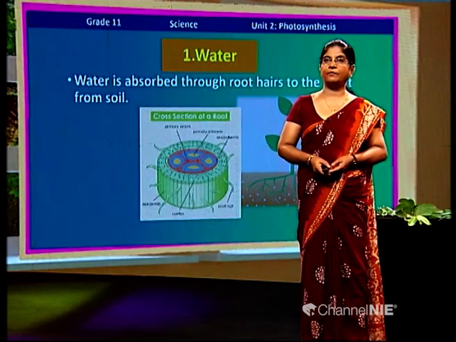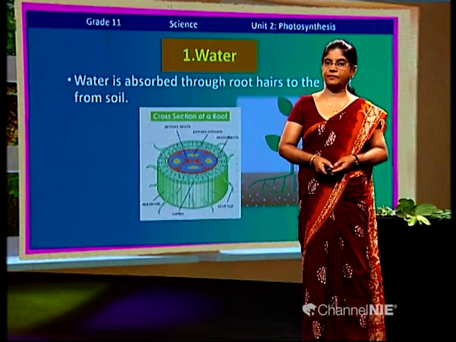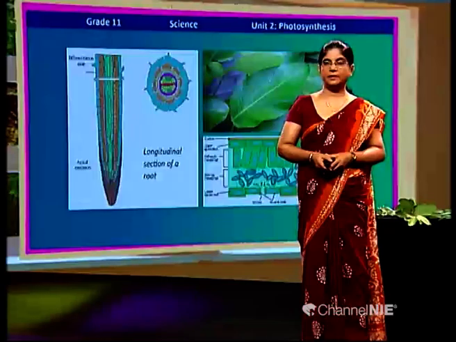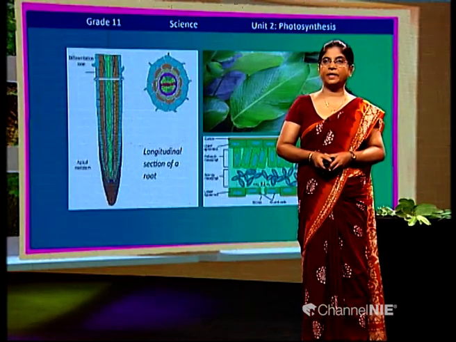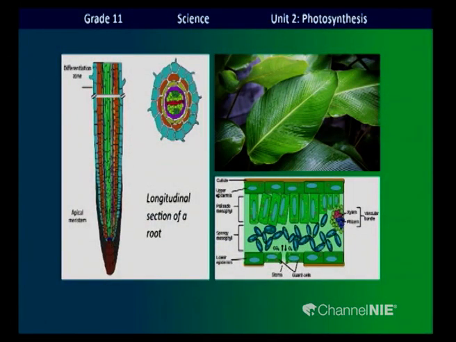So, what is absorbed through root hairs to the plant from soil? Now this is a longitudinal section of a root, and you can see tissues of a plant leaf.